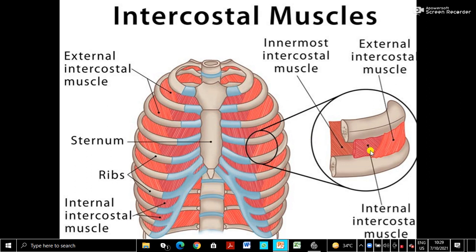So see the diagram in a little more detail. Let us enlarge it. In this, an enlarged portion of that is shown. So the intercostal muscles are placed as layers. The innermost intercostal muscles, then this is the middle, that is internal intercostal muscles, and this is external intercostal muscles. So these intercostal muscles play an important role in the breathing mechanism.